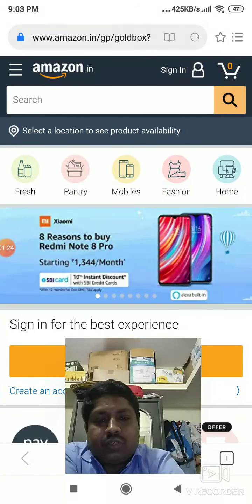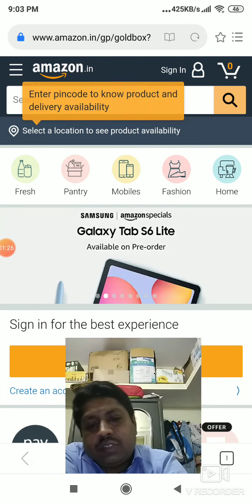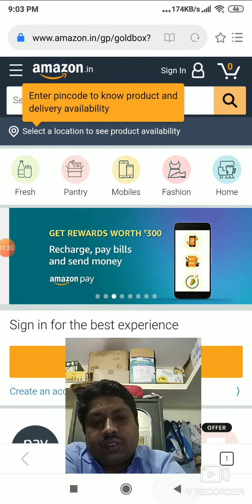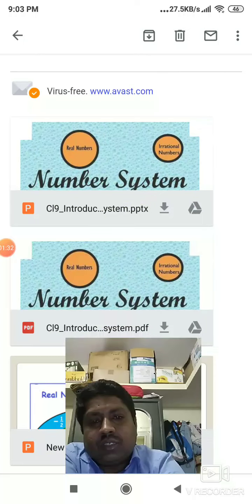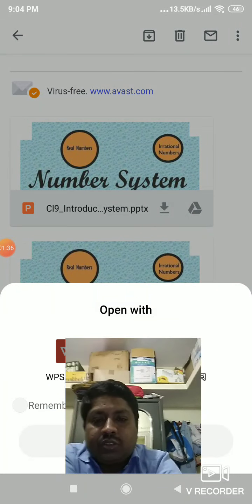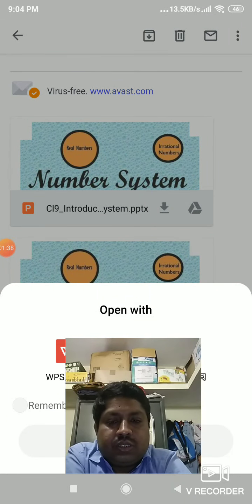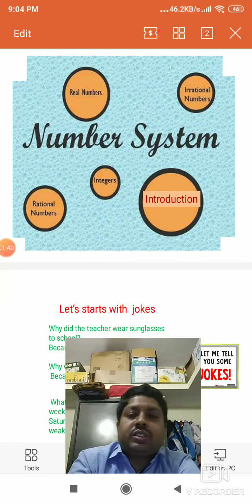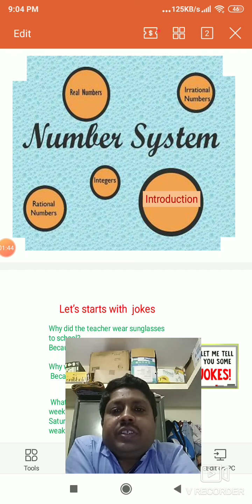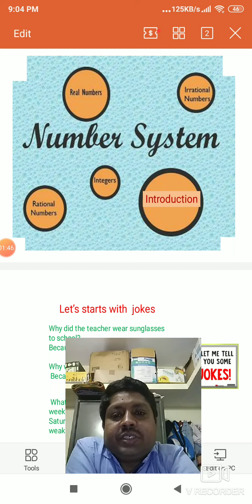What do you mean by natural numbers? Natural numbers are the numbers which start from 1. We can also say counting numbers. You count the numbers from 1, 2, 3, 4, 5, 6, etcetera. That's what counting numbers are.